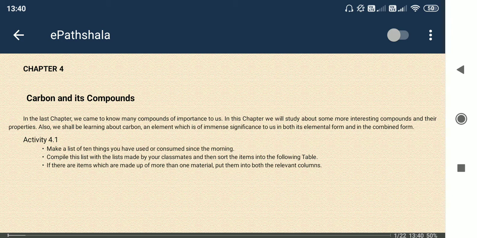So carbon element: atomic number is 6 and atomic mass number is 12. What do you mean by that? Atomic number is 6 means 6 protons are inside the nucleus, and neutrons are also the same number, 6. That's why the atomic mass number is 12. Okay, so 6 protons plus 6 neutrons is equal to 12.